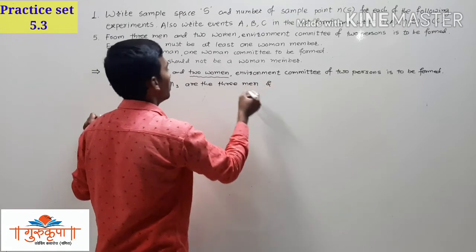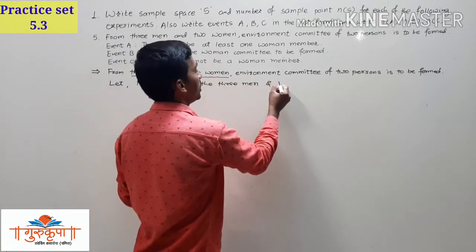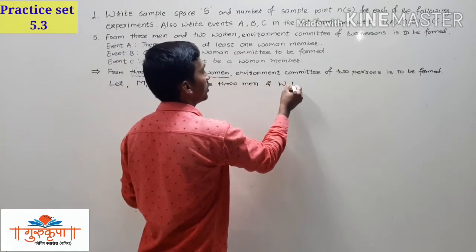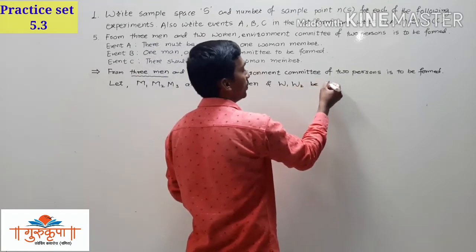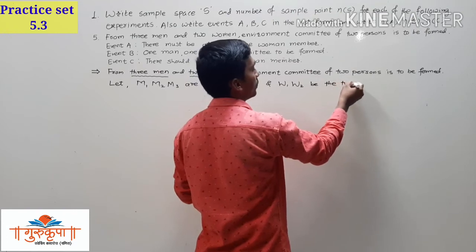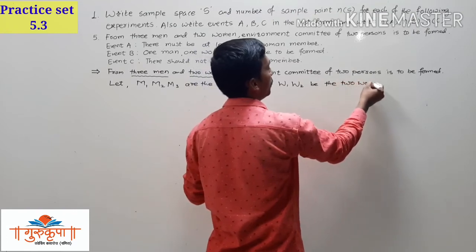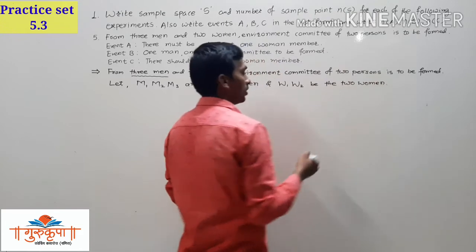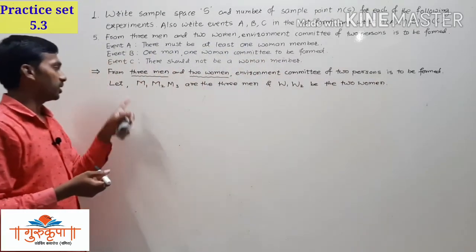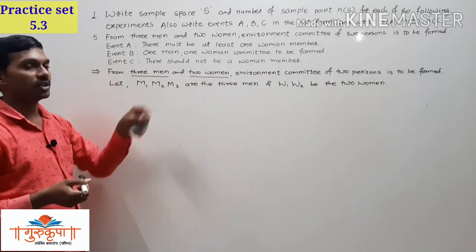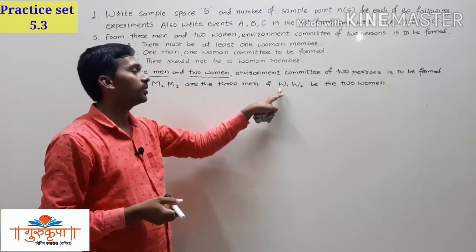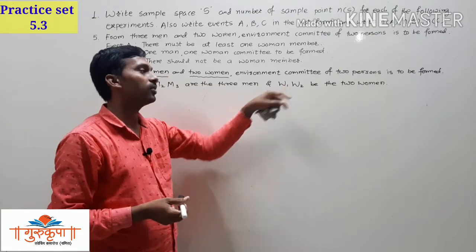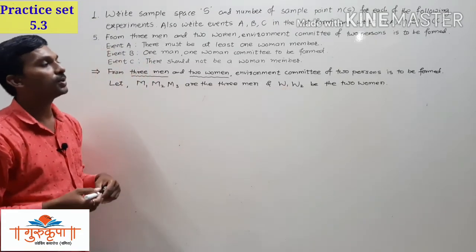Comma is optional, even if you don't give a comma it is fine. And for the 2 women we represent the variables W1, W2 as the 2 women.